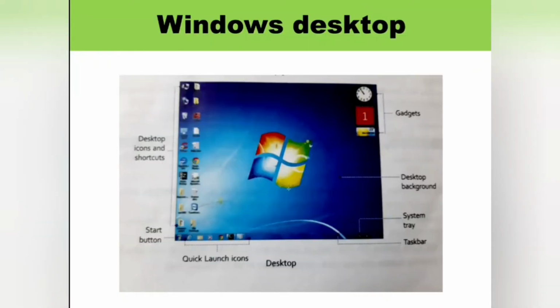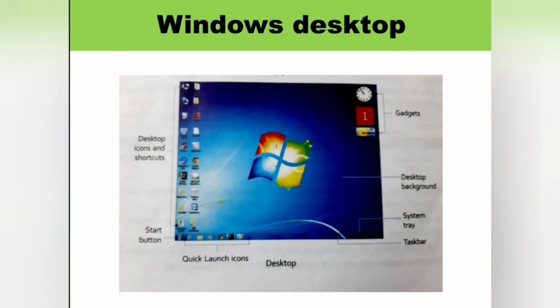This is the image of Windows Desktop. The left side of the desktop window has many small pictures, no? They are called icons. The bottom left corner has one button, called the start button. This is present in the taskbar.